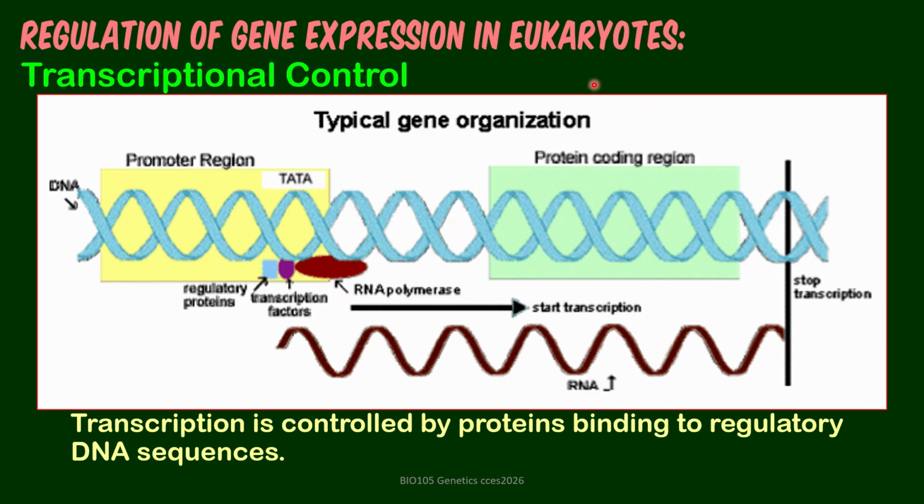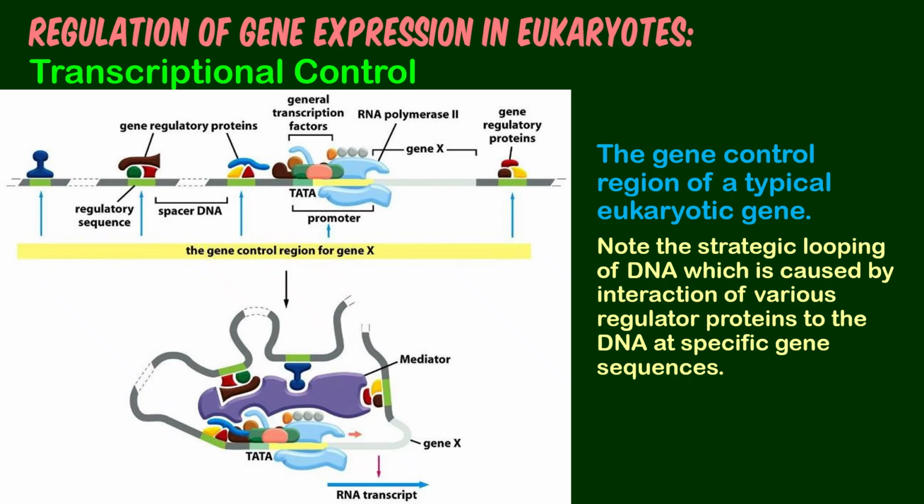So let's start with the transcriptional control. Transcription is controlled by proteins binding to the DNA regulatory sequences. So we have here the transcription factors, regulatory factors. These are parts of transcriptional control because they will dictate whether RNA polymerase can proceed in its activity or not.